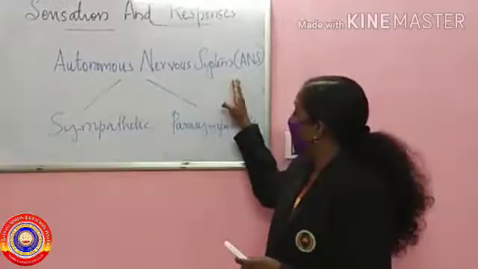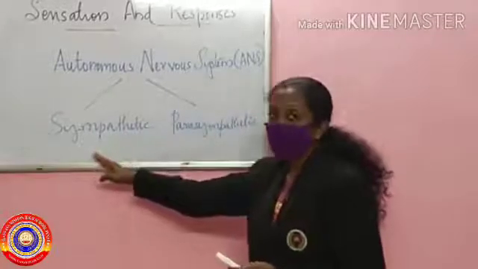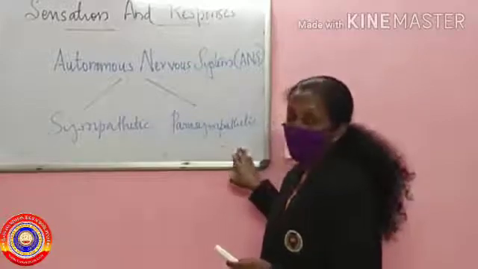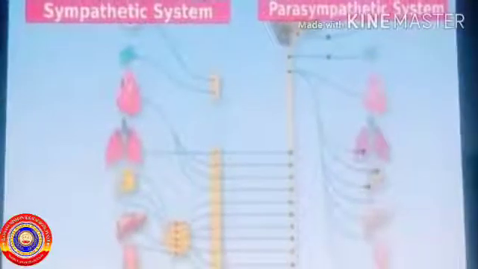The autonomous nervous system, or ANS, is classified into sympathetic and parasympathetic. Stress comes under the sympathetic system, and rest or digest comes under the parasympathetic system. The sympathetic system helps to overcome emergency situations.